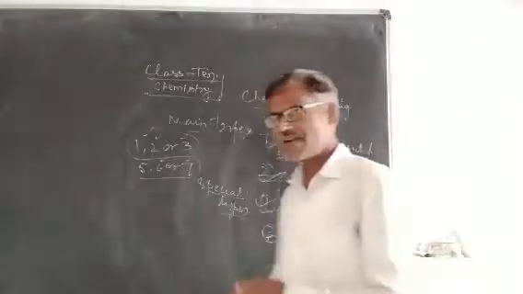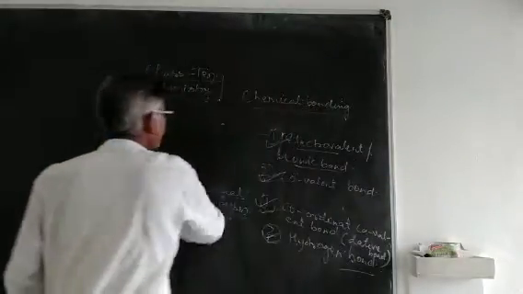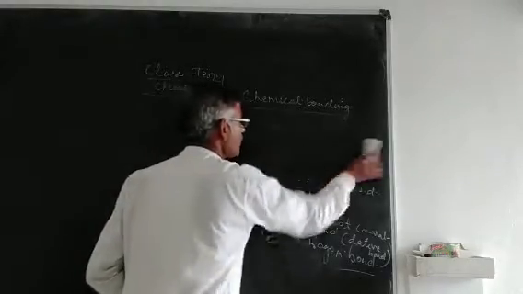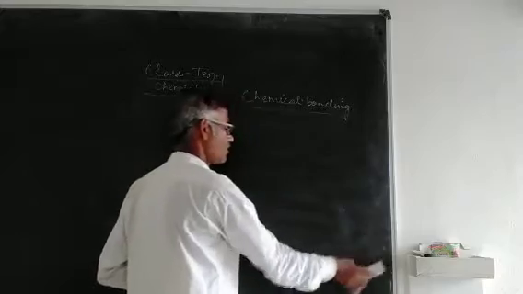Okay, let's understand it with a simple example. Let's consider the formation of sodium chloride.